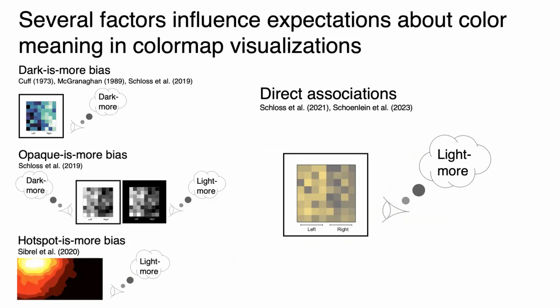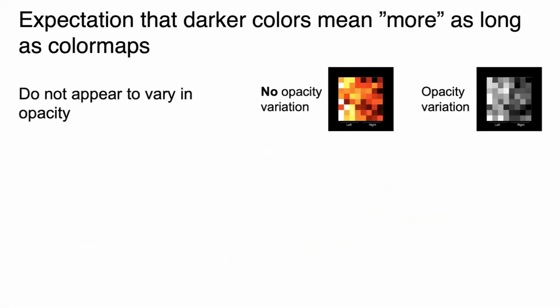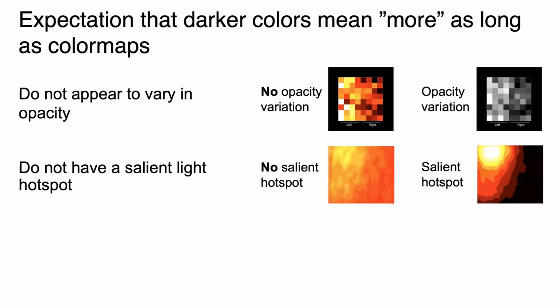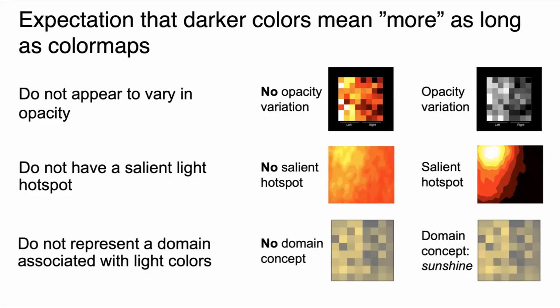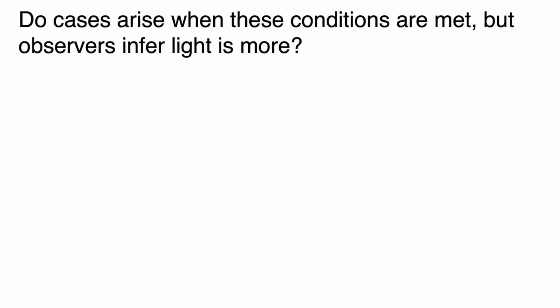This has the potential to conflict with the dark is more bias when the domain concept, for example sunshine, is associated with light colors. From previous work, we expect that people should expect darker colors to mean more as long as color maps don't appear to vary in opacity, don't have a salient light hotspot, and don't represent a domain associated with light colors. We propose that there may be cases in which the conditions I discussed are met, yet people still infer lighter colors to mean more.